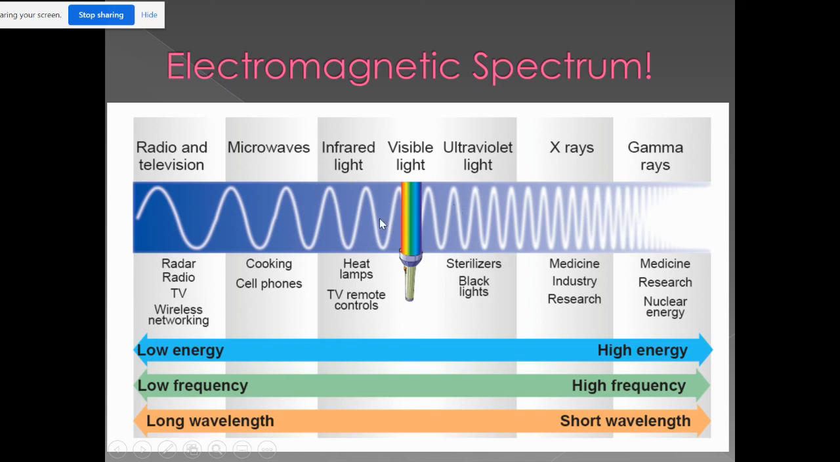So you have 3 right in the middle that you should already know. Just remember that radio is the first, gamma is the last, and then you can stick the other 2 in just by process of elimination. So that's your electromagnetic spectrum.